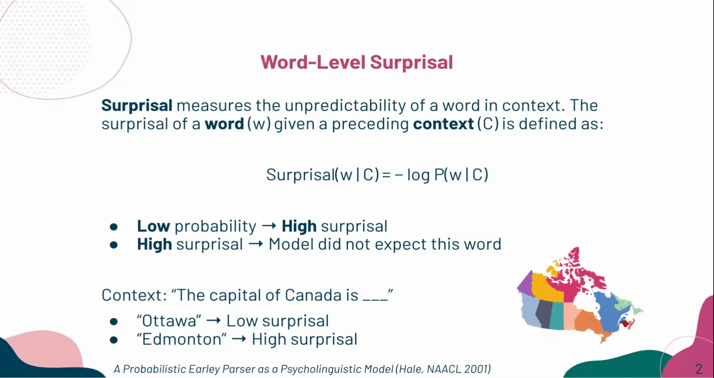Let's look at a simple example as well. Suppose the context is the capital of Canada is. If the next word is Ottawa, the surprisal is low, because it is the correct and highly expected answer. But if the next word is Edmonton, the surprisal should be higher, because it is less expected in that specific sentence. So, surprisal gives us a clear signal of how much a word goes against the model's expectations.